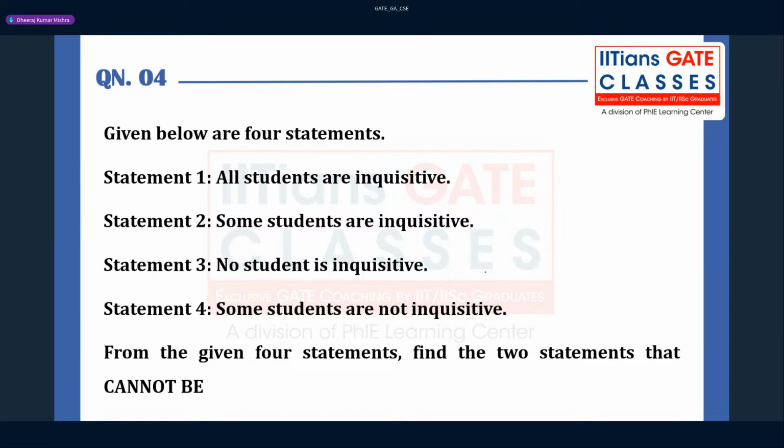The question number 4 says that, given below are four statements. All students are inquisitive. So again this question is from syllogisms, and I have taught this topic nicely, so I think many of you can do better, right? So here they have given some statements. Understood. So all students are inquisitive, so tick cross, and some, cross cross here. No students means tick tick, and some students are not, so it will be cross and tick, right?